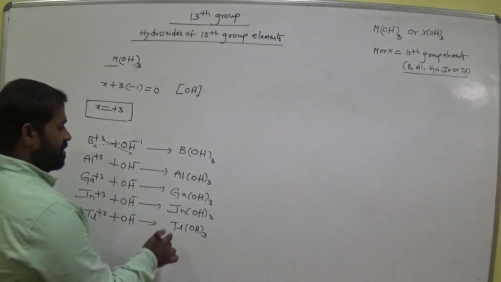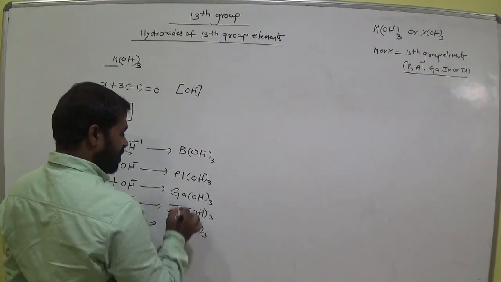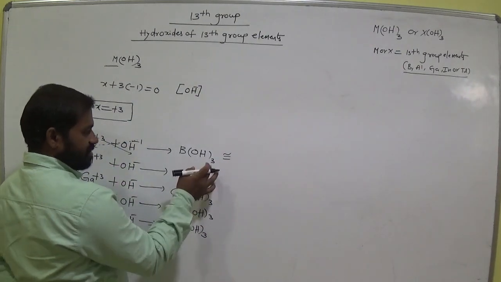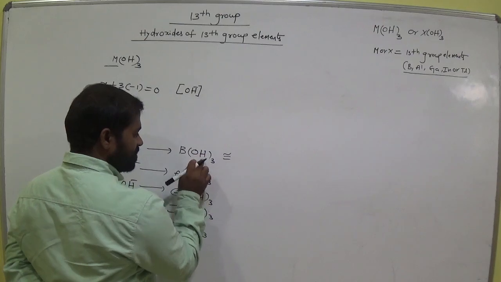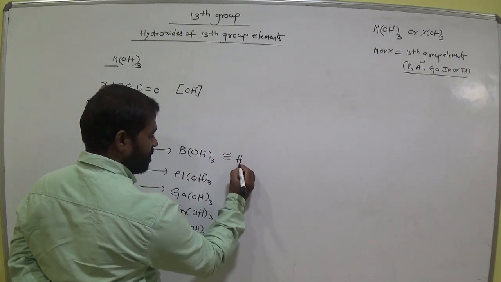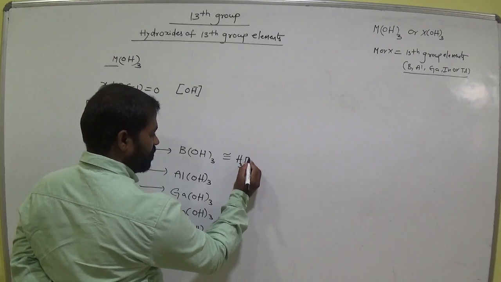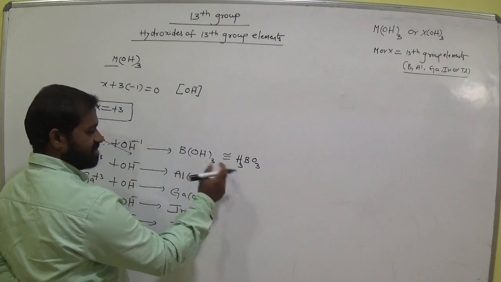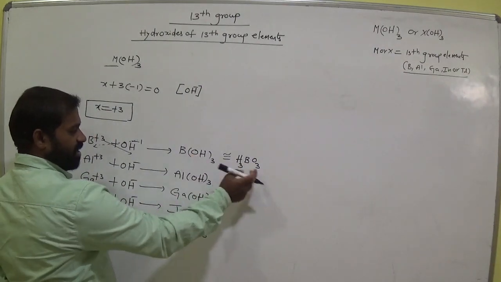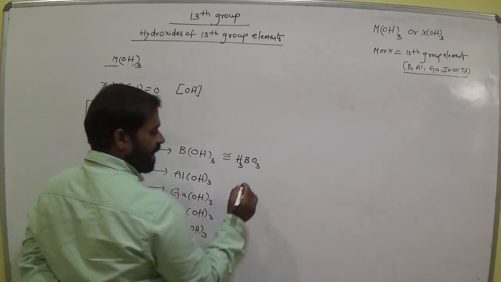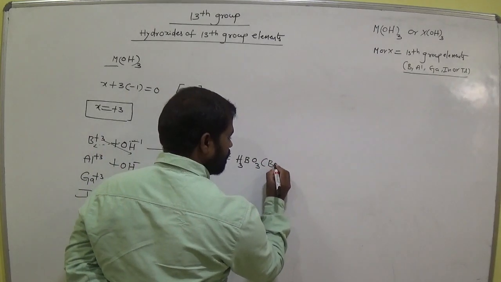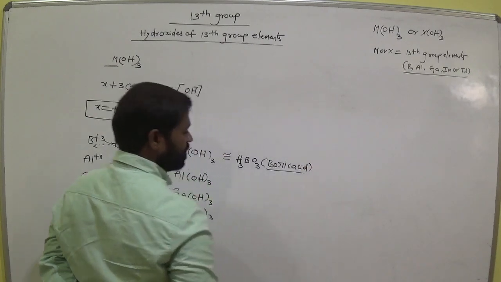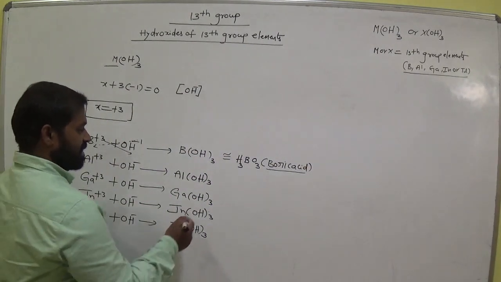Now do you have an idea? Now we can also write these as: how many hydrogens here? 3. That means H3. How many borons? 1 boron. How many oxygens? 3. H3BO3. Both are the same. H3O3B, H3BO3. Boric acid we call it. Boric acid. Remember this. Okay, now same here also like this.